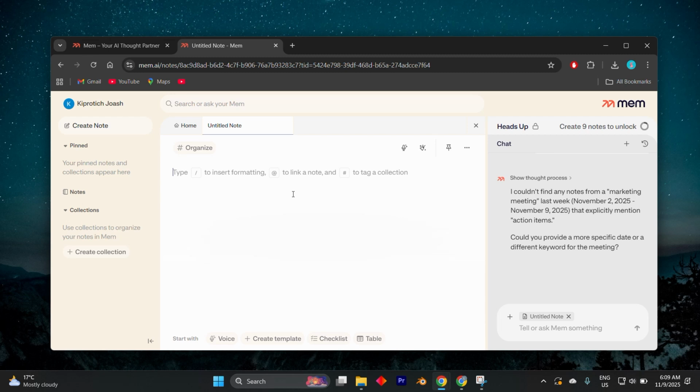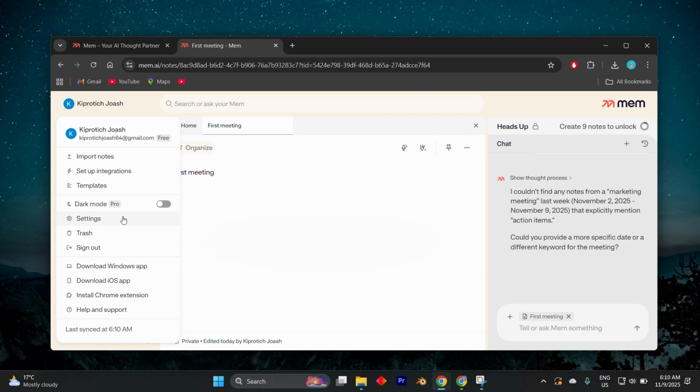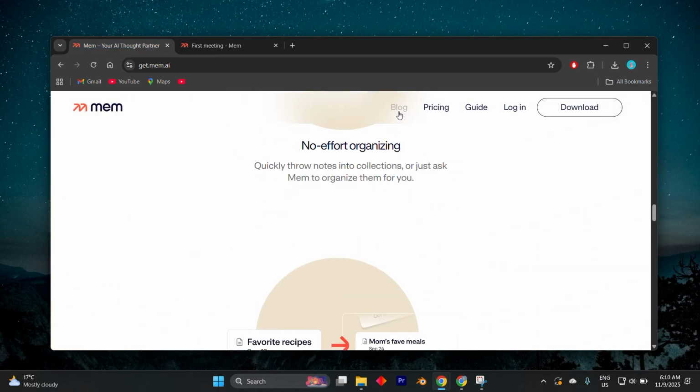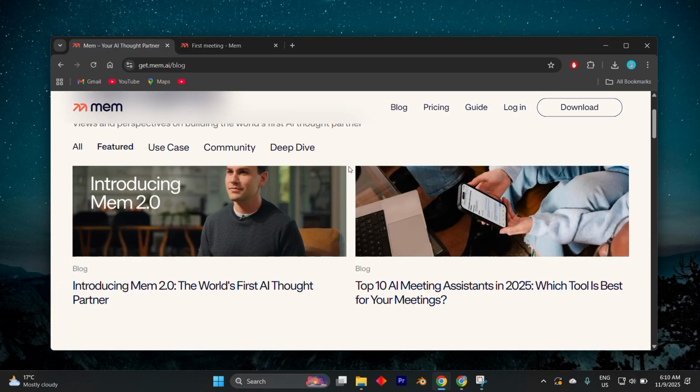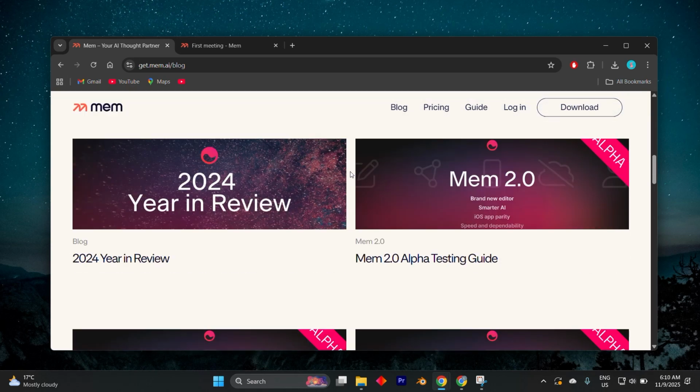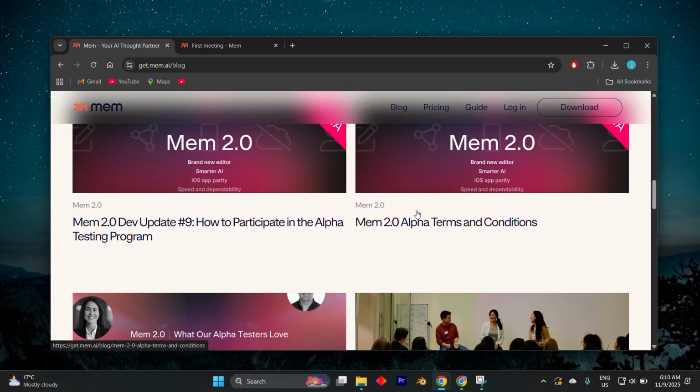Let's get now to streamlining tasks and workflows. While Mem is primarily a knowledge manager, it has integrated task functionality to unify your workspace. We have in here task management integration. You can create task lists and checklists directly within any Mem using Markdown syntax. We also have automated task extraction. The AI can analyze long meeting transcripts or brainstorm notes and automatically identify, extract, and list action items and deadlines, saving you the manual step of review. We also have simple project management.